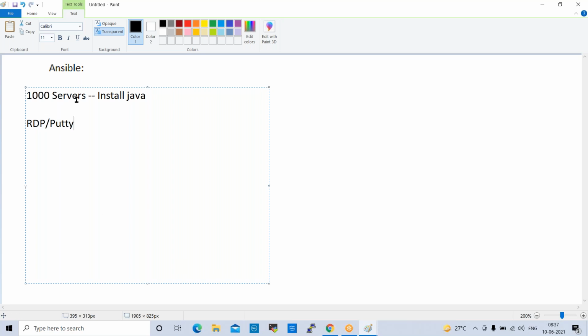We need to give the IP address, username, and password to log in to the server. Once we log in, we need to check whether Java is installed or not.